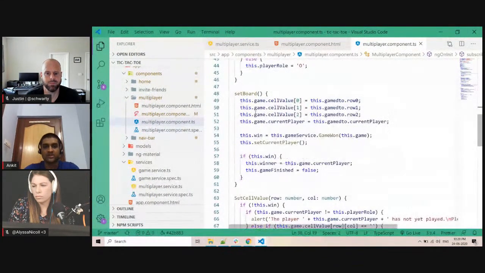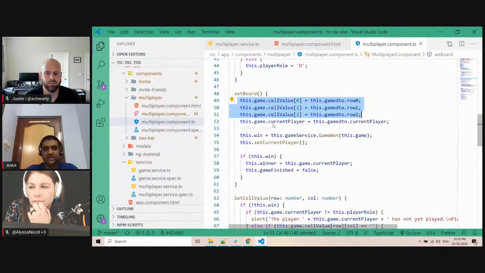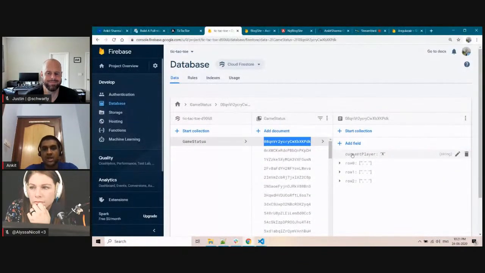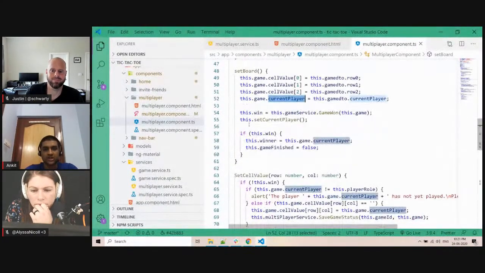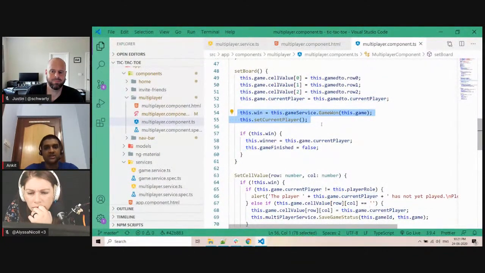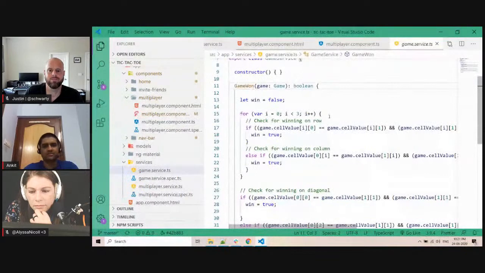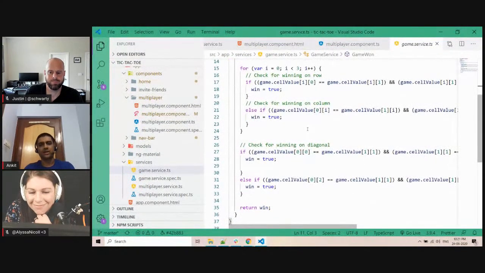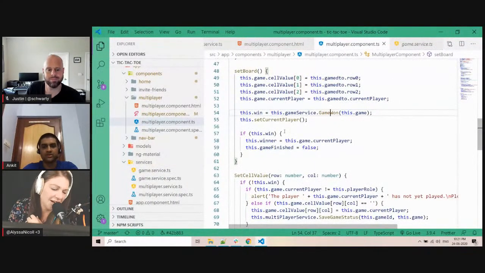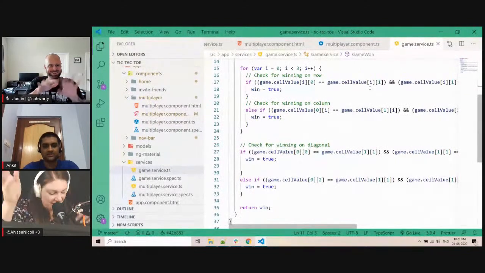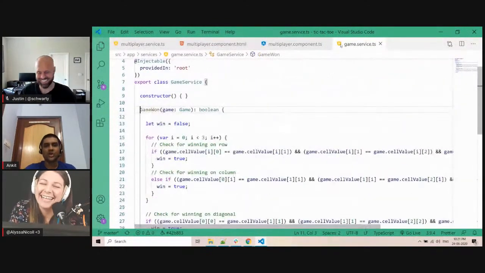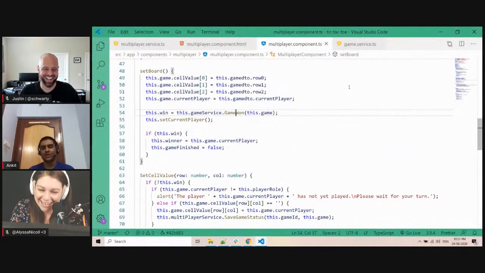So what we are doing in set board is, this is the set board method. Here I am setting the value in each row as we are getting from the database, and we are also setting the current player, and it will keep on switching after every turn. We are also setting whether the game won condition has happened or not, and this game won condition is pretty simple. The logic of how a tic-tac-toe game is won: I am checking horizontally, vertically, and diagonally. If we have the same value, then yes, the game is won. Super simple, just check every direction. So the core logic is very simple.